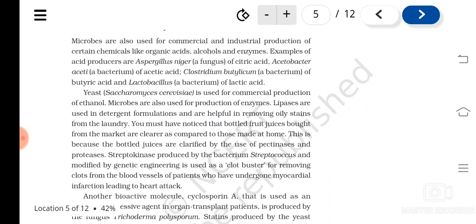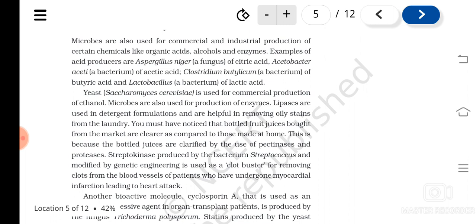Then various enzymes are also produced by microorganisms. For example, lipases. Lipases are lipid digesting enzymes. They are used in detergent formulations, and they are used for removing oily stains from the clothes.